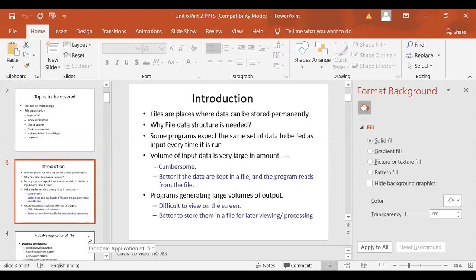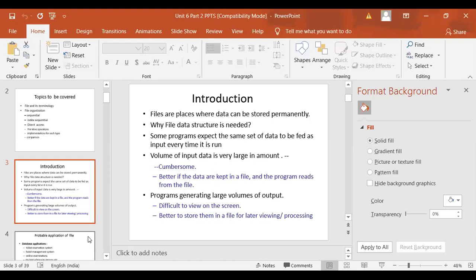Files, we all know, I'm just reading the PPTs because we already know the purpose of the file. Files are the places where data can be stored permanently. Why do we require the file data structure? Because if some program expects the same set of data to be fed as input every time it is run. If you go for sorting, as we learned last semester, and you want to sort 100 data items, because we want to test quick sort and bubble sort and do a comparative study of how bubble sort will work when the data is very high and how quick sort will work when data is very high, it is very difficult to input 100 or 1000 data items every time and sort them.